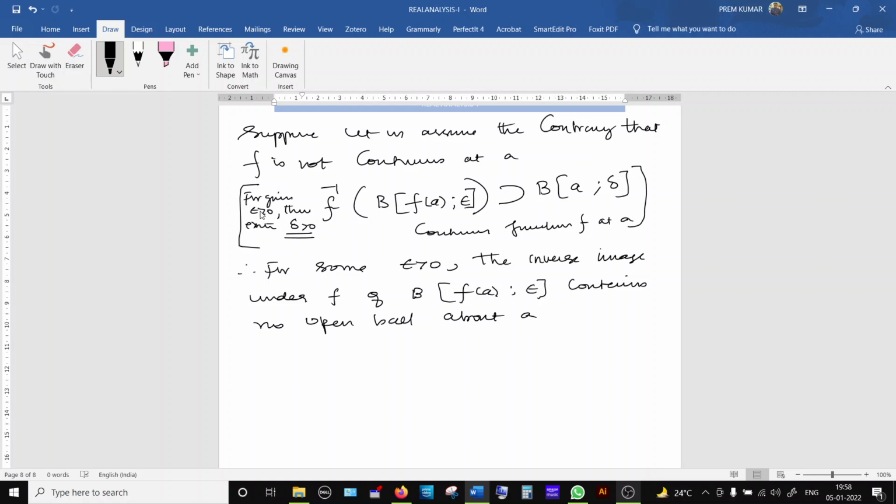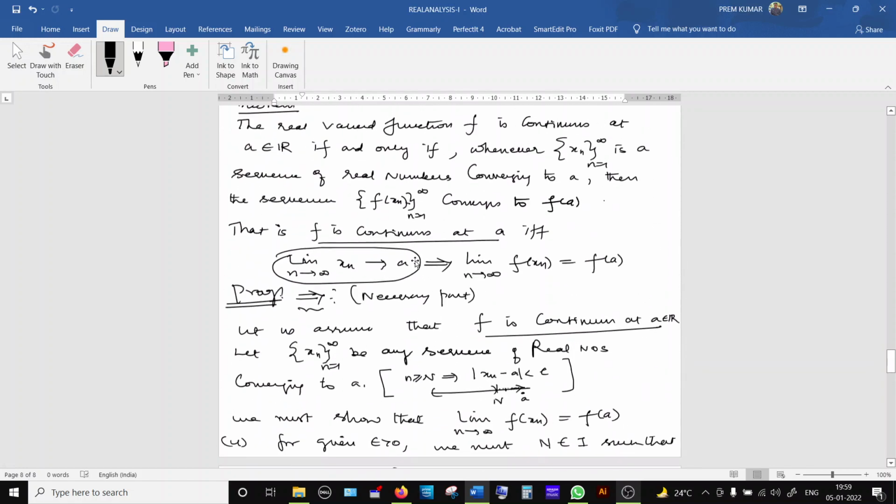So whatever positive real number epsilon I give, I can find one open ball like this such that the inverse image of this open ball will contain this open ball. So what is the converse of this? There exists at least one epsilon greater than 0 such that the inverse image of this open ball contains no open ball about it. Does not contain open ball means what? This open ball is not completely inside this inverse image.